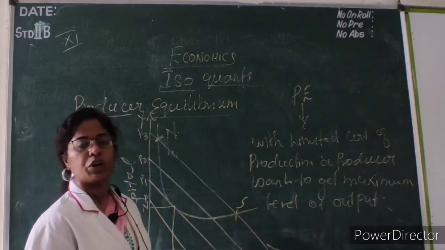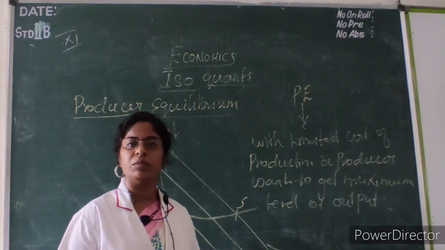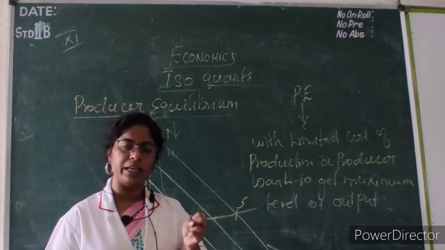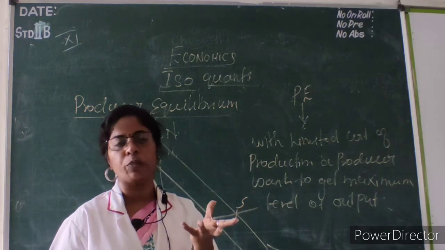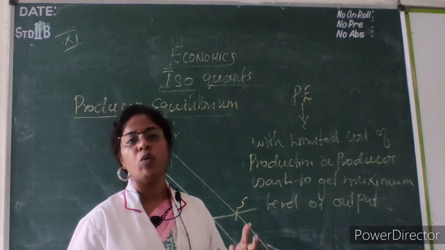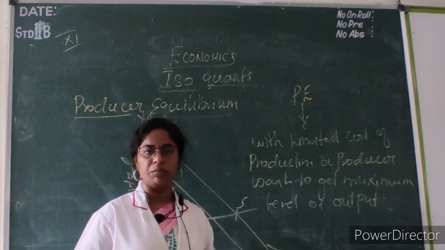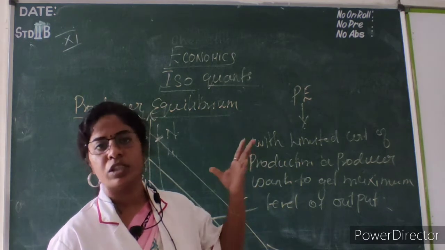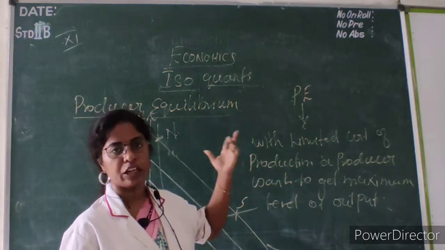Okay. Where a producer will be in equilibrium, that is the mentality of a producer: he wants to spend less. So the cost of production should be less and the output should be more. When the cost of production is minimum and the output is at a maximum level, this is called a producer equilibrium.